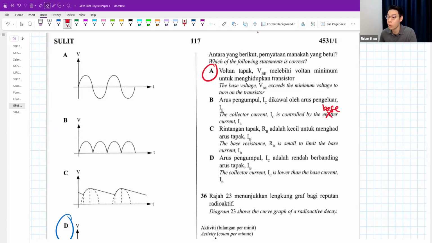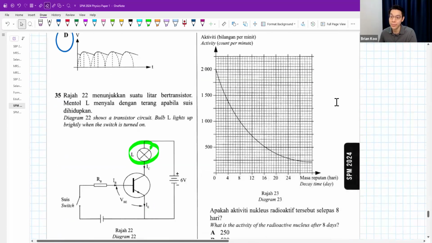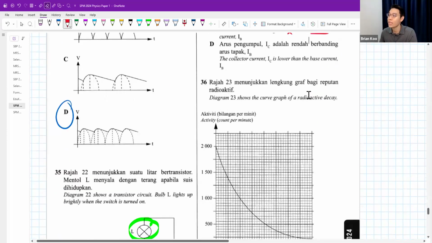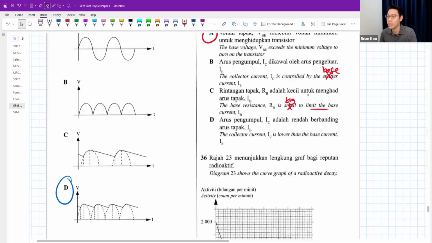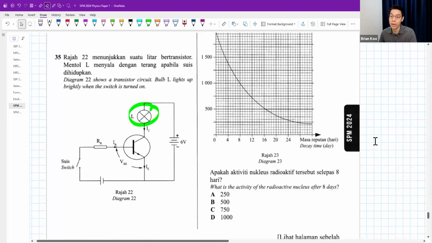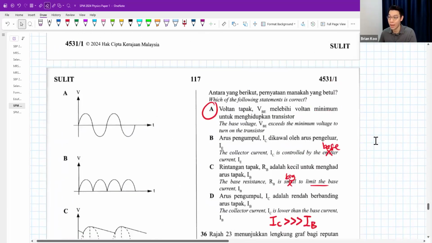Base resistance is small to limit the base current. Nope. Base resistance is usually a bit bigger to limit the base current. The collector current is lower than the base current. Nope, that's wrong. The collector current is always many times bigger than the base current. Okay, because it is trying to help you to amplify the current.